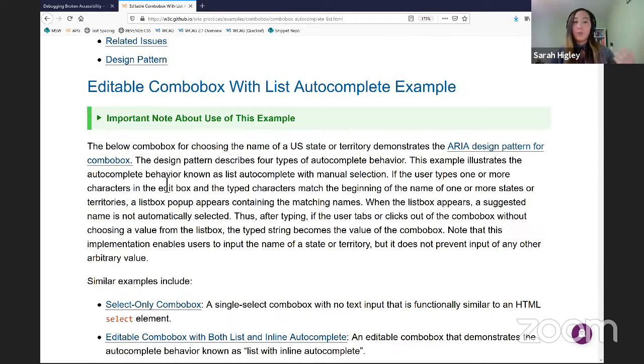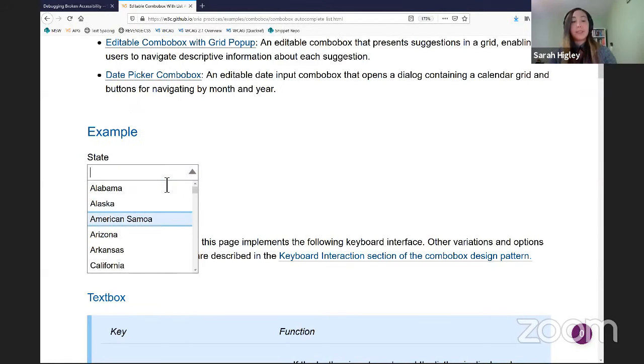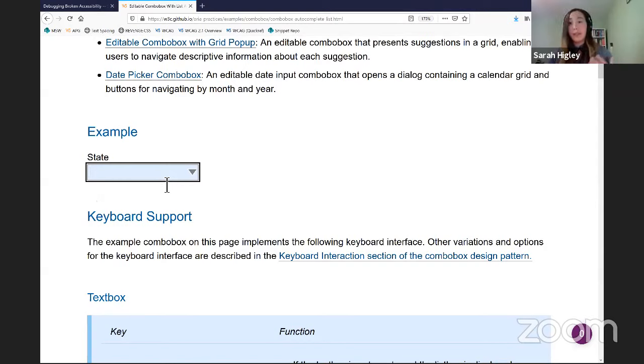And then I could run a screen reader and interact with this combo box and be reasonably confident that the ARIA roles and attributes and states on this example are correct as per the ARIA spec. There are issues with using the ARIA practices guide as a direct reference for how you should build code, but if you want to use it as a reference for how assistive tech should behave on a specific pattern, it actually works pretty well. So at least as a baseline for getting a general idea and setting your expectations for how a specific screen reader should interact with a specific pattern.